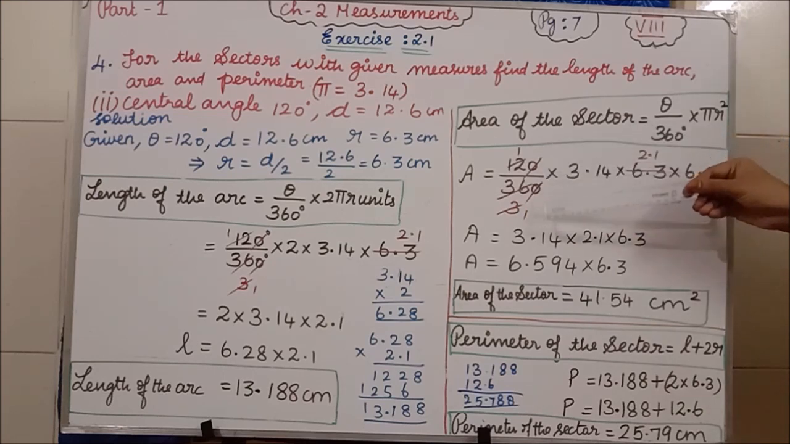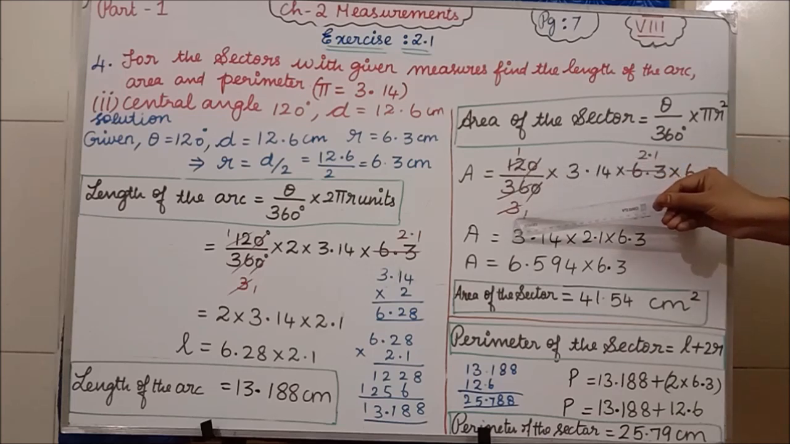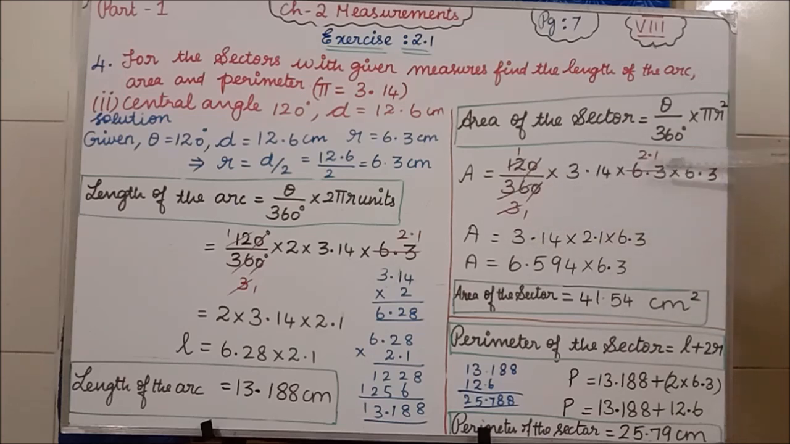Again 0, 0 I am first cancelling. 12 table 36 will come 3 times. Then 3 and 6.3 I am cancelling. So I am getting 2.1. So what is remaining? 3.14 into 2.1 into 6.3. So 3.14 into 2.1 I am getting 6.594. That into 6.3 if I multiply I am getting 41.54 centimeter square. Students, this calculation I have not done because I am not having that much space. This is easy multiplication only. When you are writing the classwork, you have to do the calculation on the side.